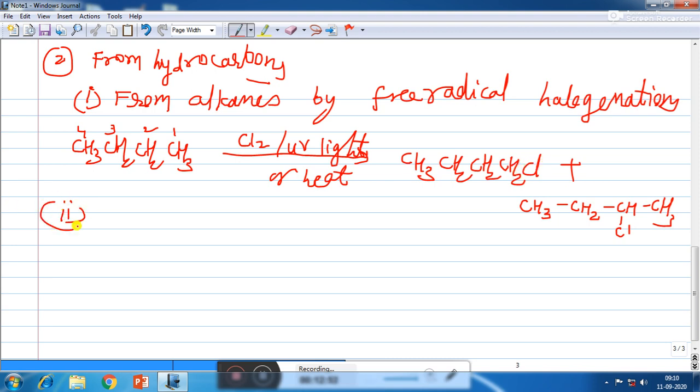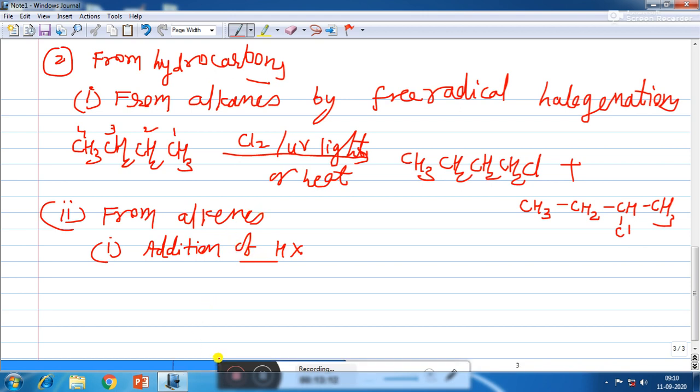Number 2 is from alkenes. So alkenes are also hydrocarbons. So from alkenes we can obtain haloalkane. First is by addition of hydrogen halides.